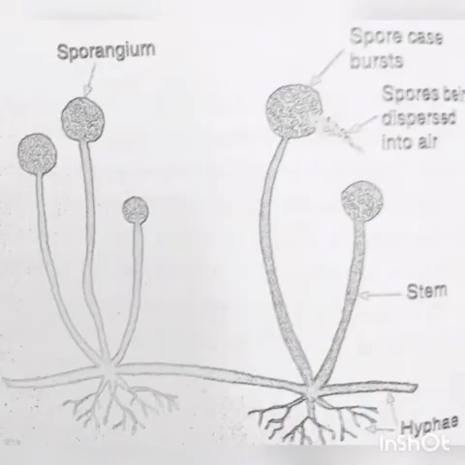This is the diagram of spore formation. There is the Rhizopus. This is a common bread mold plant or Rhizopus fungus. It reproduces by forming spores. There is a sporangium. Inside the sporangium, the spore case bursts. Then spores are disposed into the air. Then this is the stem. Then the root is otherwise called the hyphae.